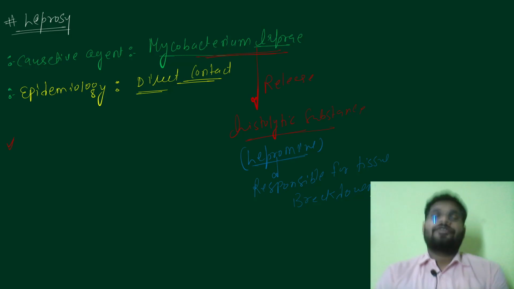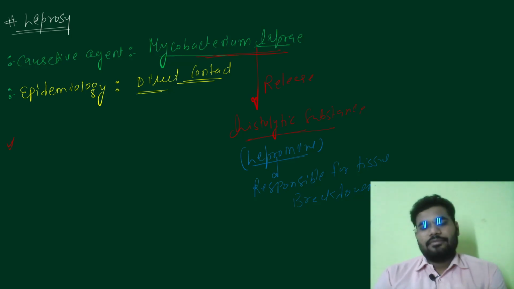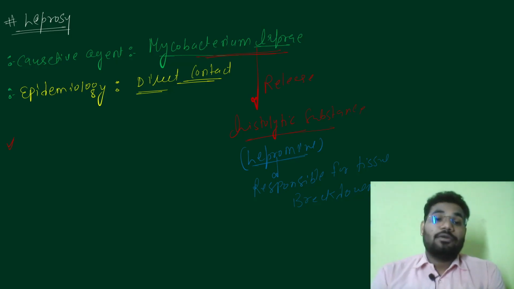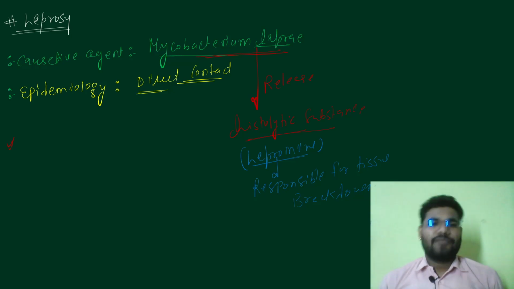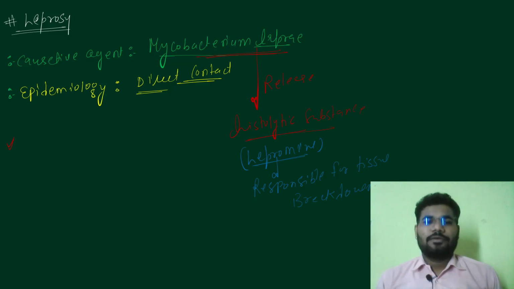If a patient is suffering from Mycobacterium leprae, treatment is usually not that readily available, and whoever comes in direct contact may become infected, although precautionary measures are always there, right? So lepromin causes tissue breakdown.